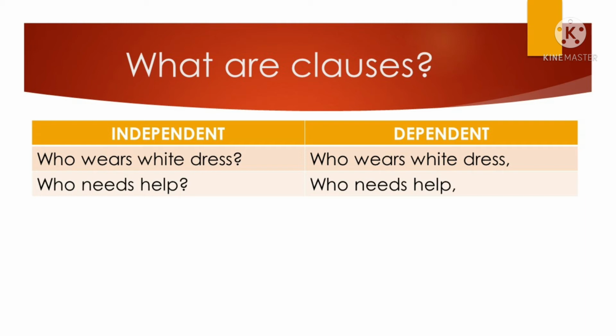So in this example, who wears white dress and who needs help, we can say, Lisa, who wears white dress, looks elegant. And on the second example, we can say, beggar who needs help must receive help. So those additional simple sentences make the dependent clause complete. That makes the dependent clause have a complete meaning.